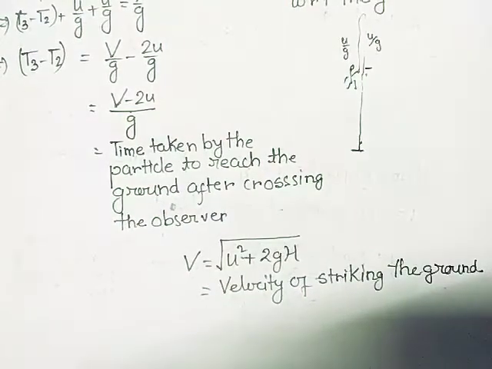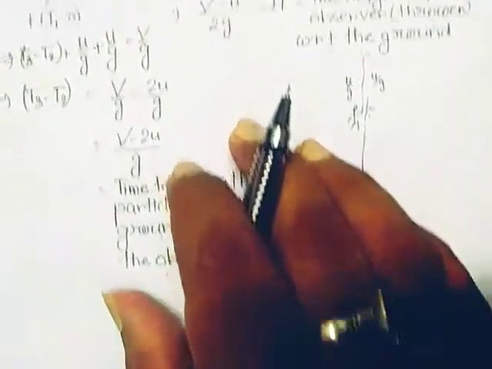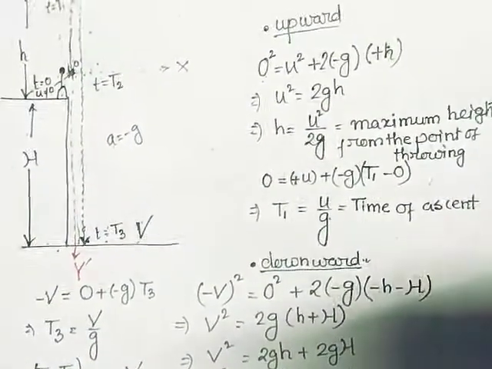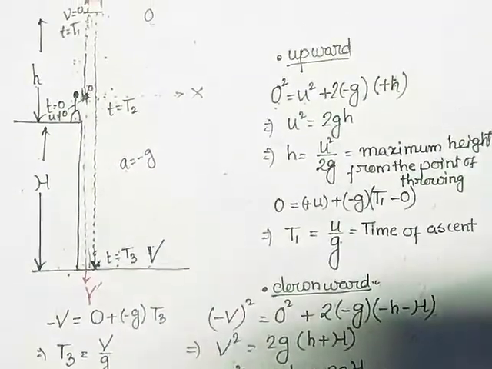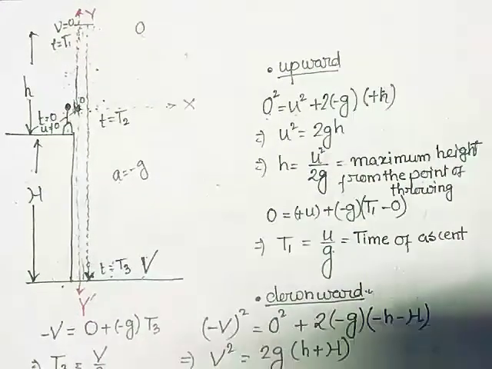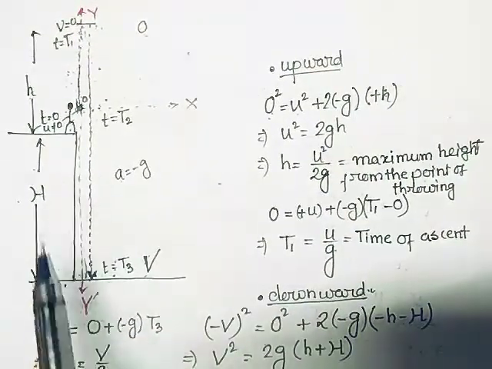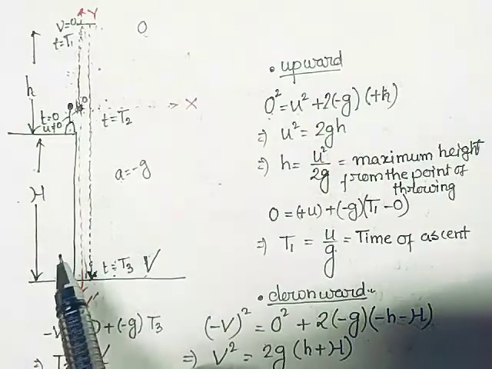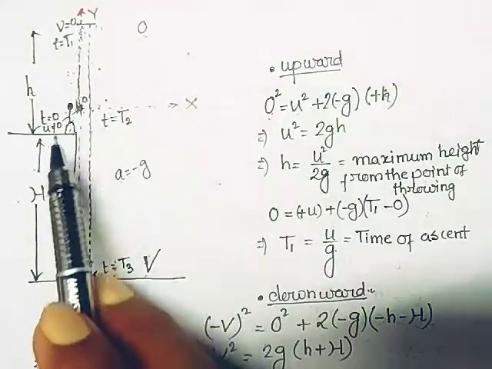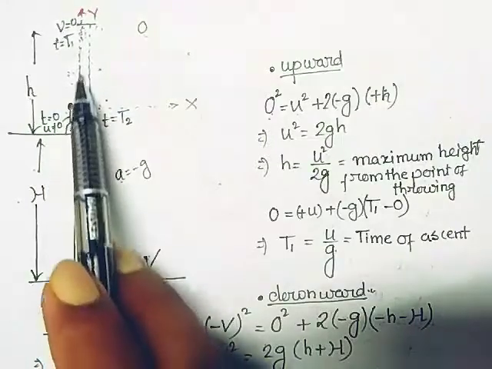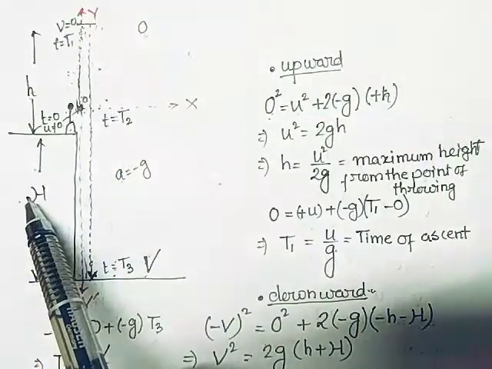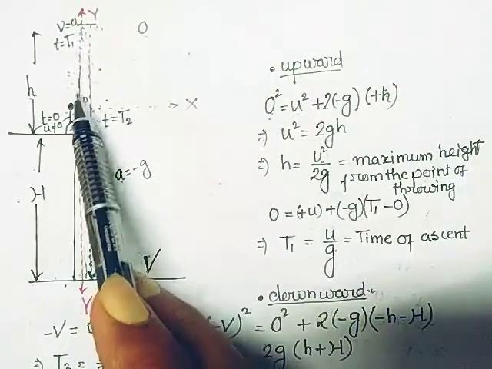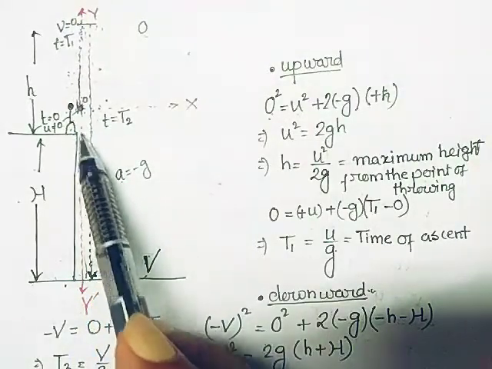So again we come to this scenario that is given, that a boy is at a height h. It may be a cliff, it may be a minaret, it may be anything. So what he has done, he takes a stone in his hand and throws it with a velocity u. When it is moving upwards, the velocity is positive, but the acceleration is downward along the negative y direction.